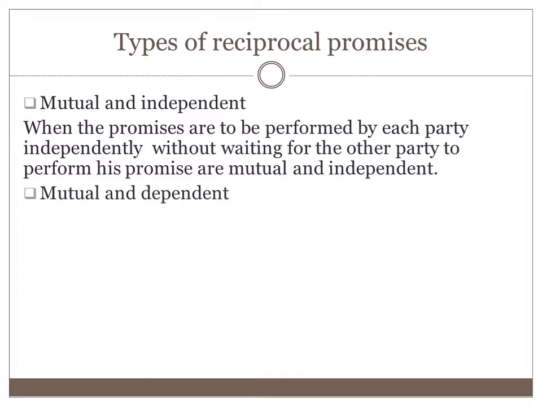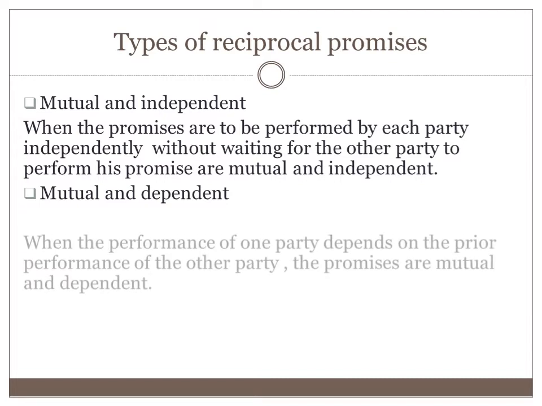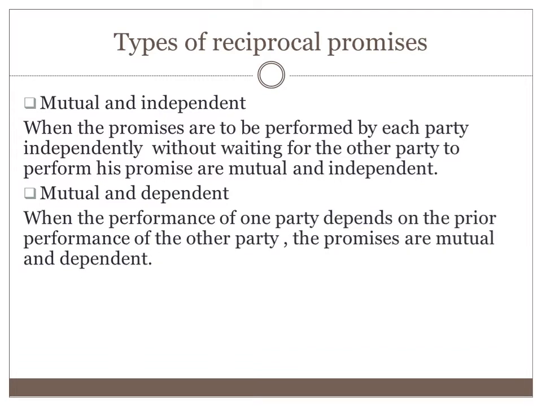Then mutual and dependent. It is quite the opposite of mutual and independent. When the performance of one party depends on the prior performance of the other party, that promise is called mutual and dependent. When one party is waiting for the other party to perform, that's called mutual and dependent.